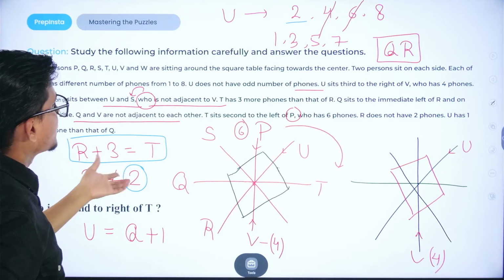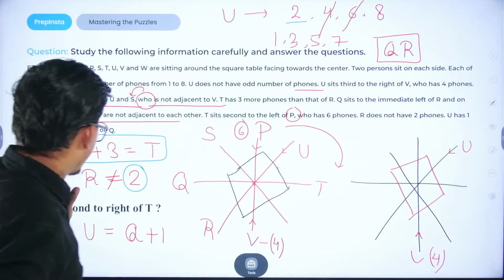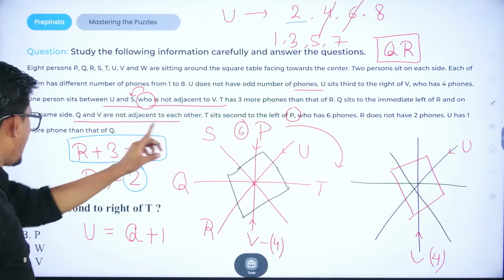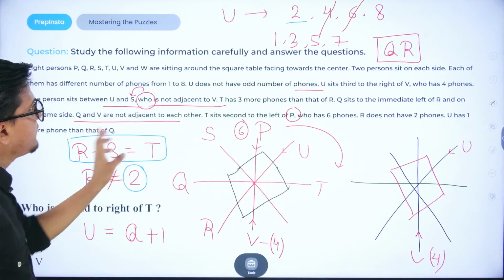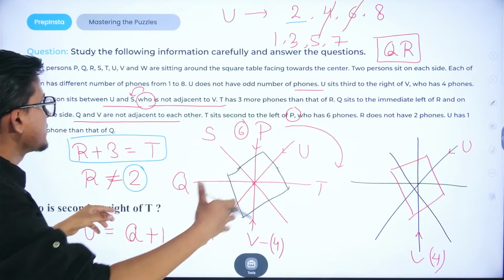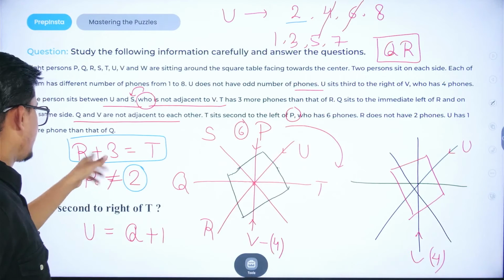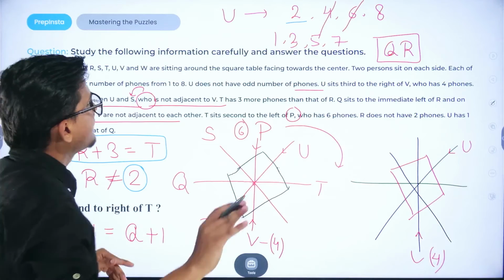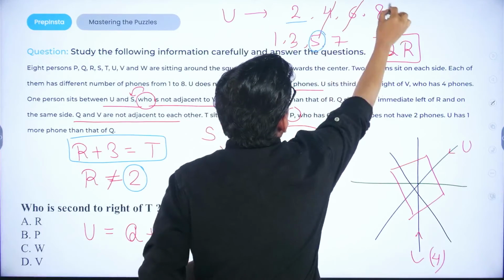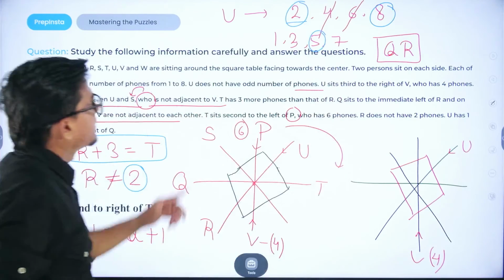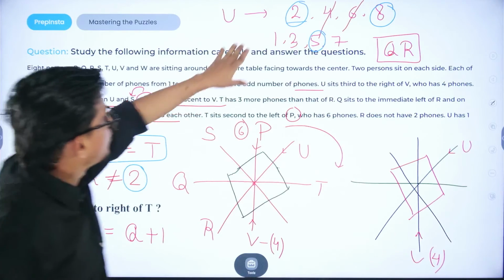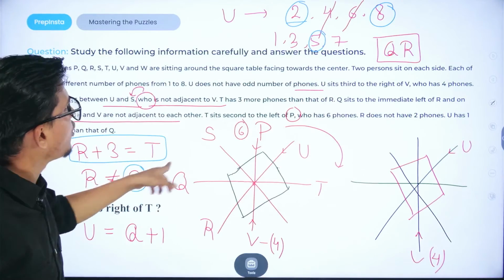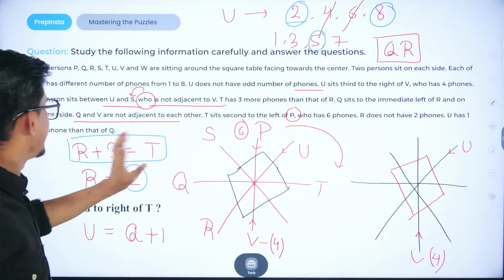Can R come to the 3rd position? No, because if R has 3 phones, then T must have 6, but 4 and 6 are already occupied. There are two conditions: either 2 and 5 for R and T, or 5 and 8 for R and T.